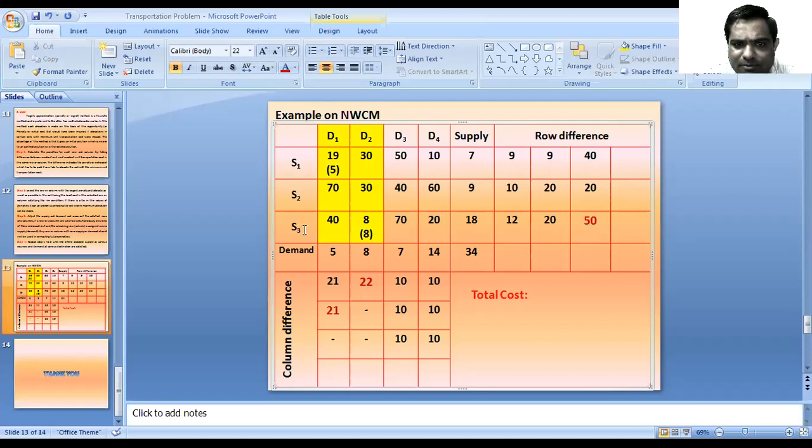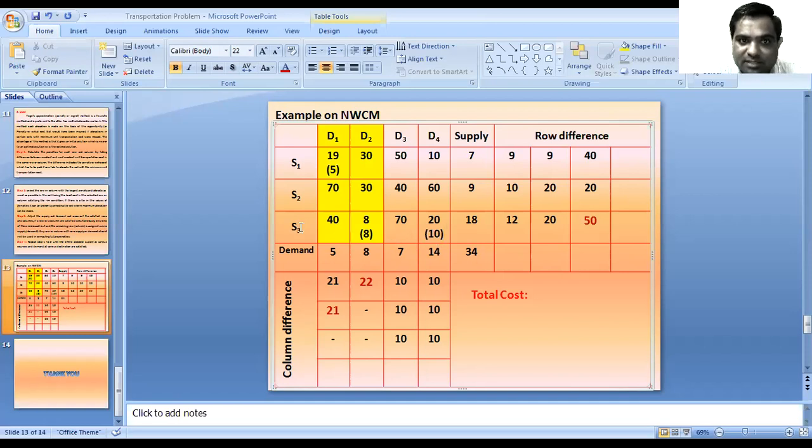The supply from S3 is 18 units, out of which we already fulfilled 8 units of the demand for D2. The demand for D4 is 14 units, so we can allocate 10 units for the S3 row and D4 column.